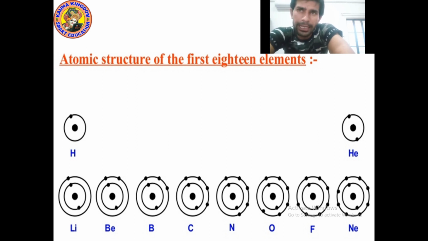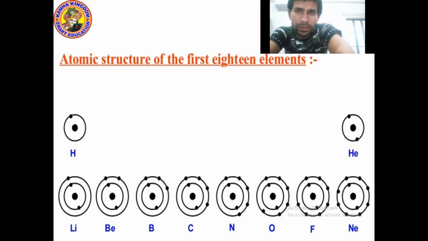Now, let's talk about beryllium, Be. So, for beryllium, we can fill maximum 4 electrons because beryllium has only 4 electrons. In the first circle, in the first shell, how many electrons can we fill? We can fill maximum 2 electrons, not more than 2. So, in the first circle, we will make 2 black dots.